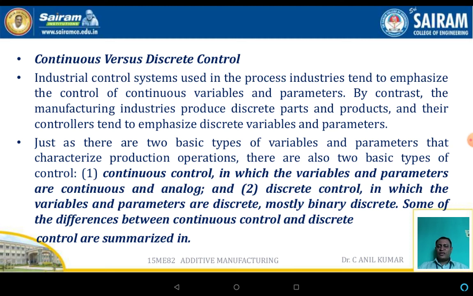There are two basic types of control systems: in one, the variables as well as the parameters are continuous and analog. And in the case of the discrete control, the variables as well as the parameters are discrete, mostly binary.